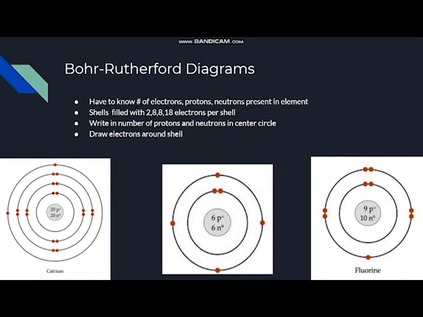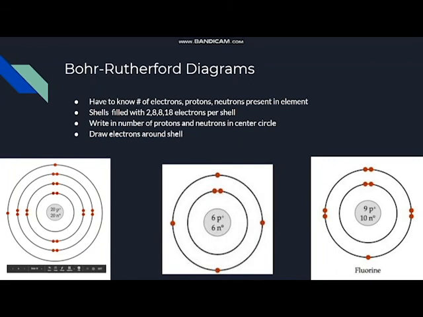You write in the number of protons and neutrons inside the center circle, and then you draw the electrons around the shell. We take a look at calcium, 2 electrons in the first shell, 8 electrons in the second shell, 8 electrons in the third shell, and then you have 2 electrons in the outermost shell, which means that it has 20 electrons.